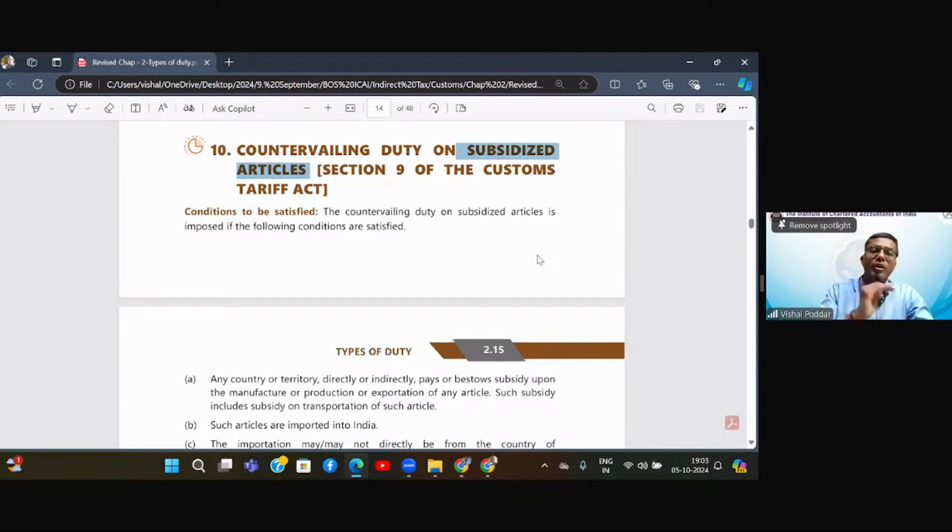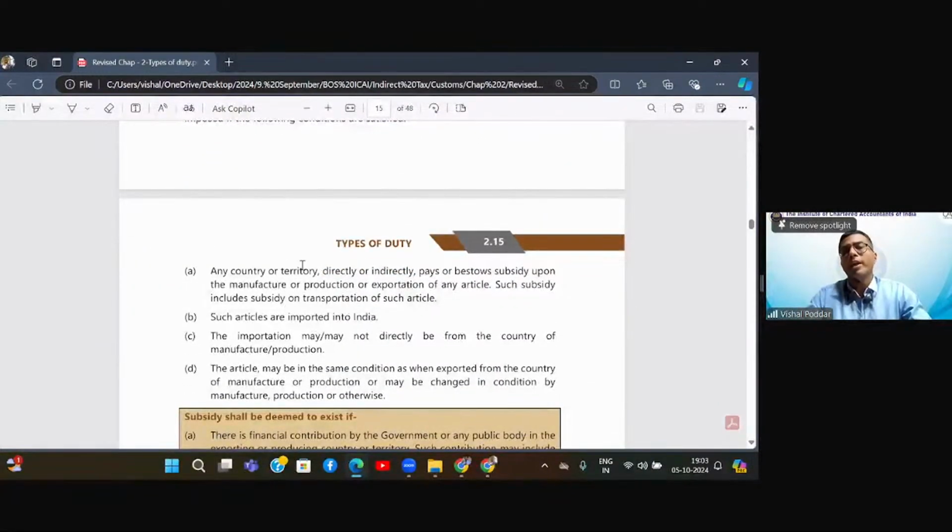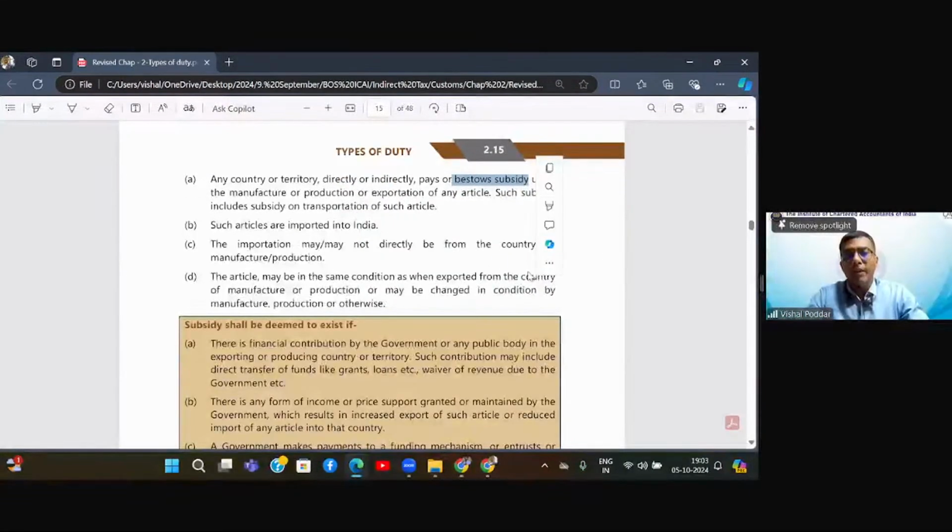So to counter this, they say that if any goods coming to our territory are enjoying some type of subsidy, some type of concession given by their parent country, then we will levy this additional duty, this safeguard duty. Now, safeguard is a generic term. In this, the first safeguard duty is countervailing duty on subsidized articles.